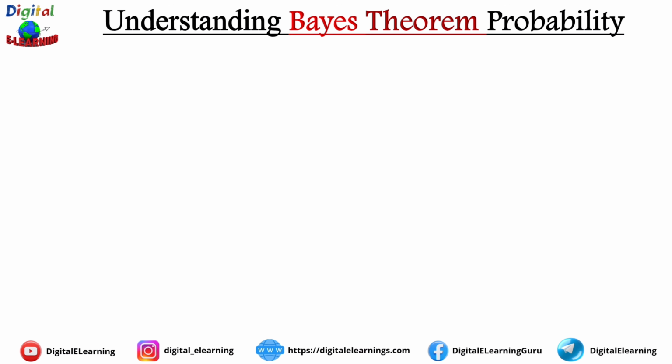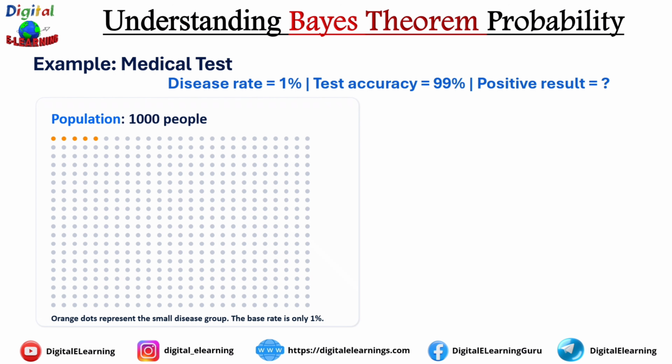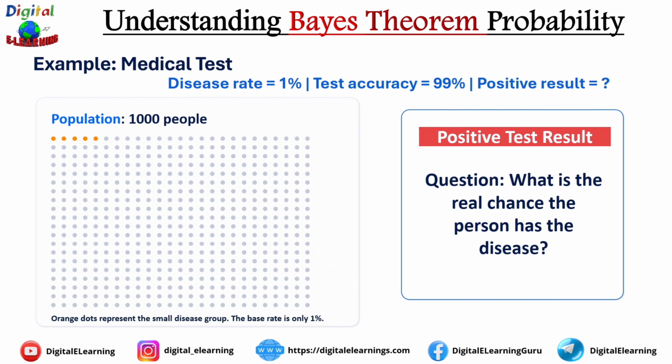Now let's take a simple example of a medical test. Imagine that there is a disease that affects only 1% of the population. We have a test that is 99% accurate and the person receives a positive result. So here's the question: what is the real chance that this person actually has the disease? Most people will immediately answer 99%. But Bayes' theorem tells us to slow down.